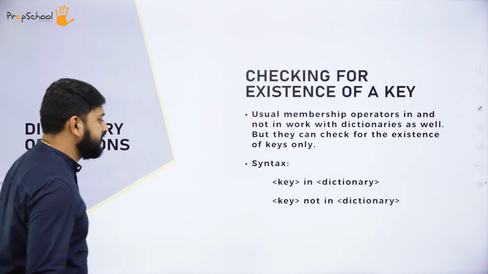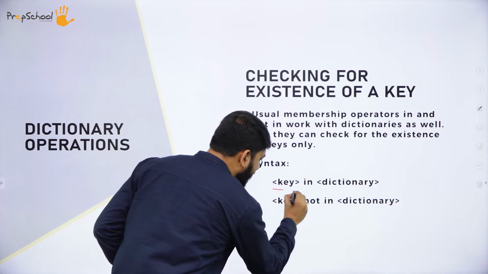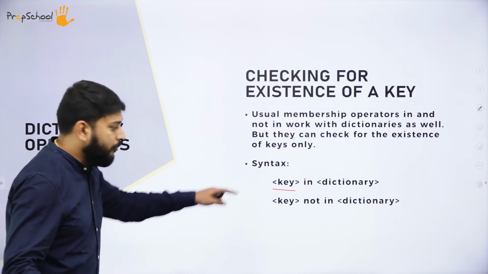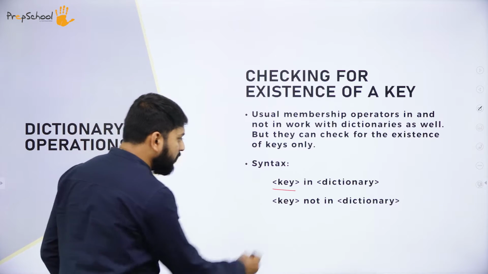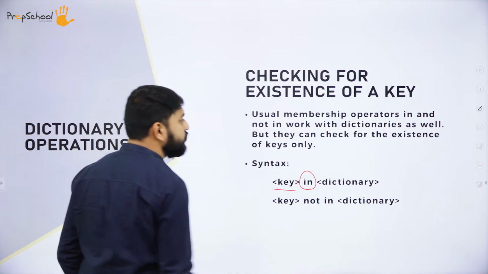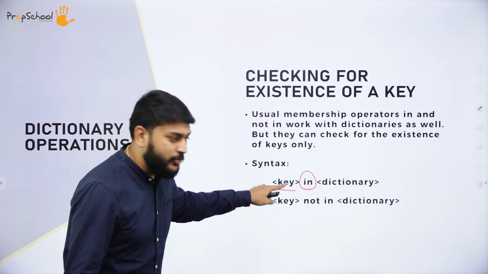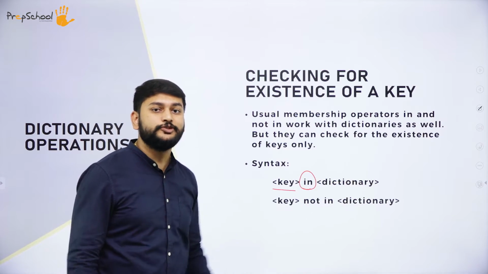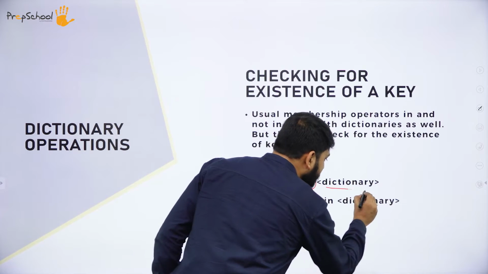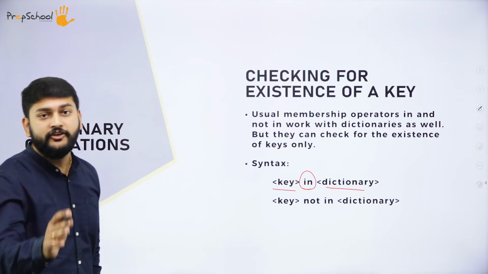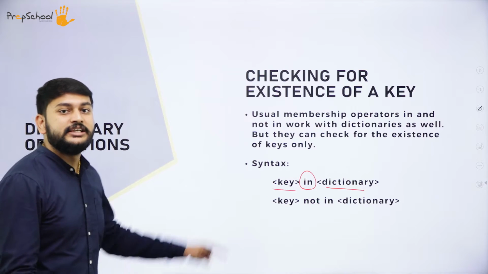Let us understand this syntax. My dear students, what is the key here? My key will be name. Name in is a membership operator. That is what you need to remember. I have the key, that is name, in the dictionary. The dictionary is the name of the dictionary that you should give. For example, my dictionary is teachers.